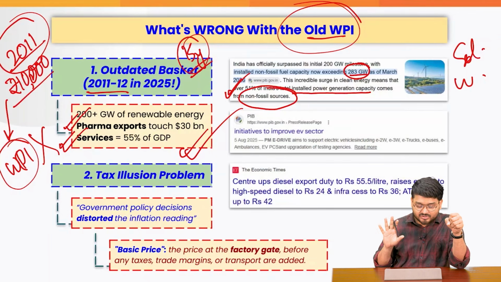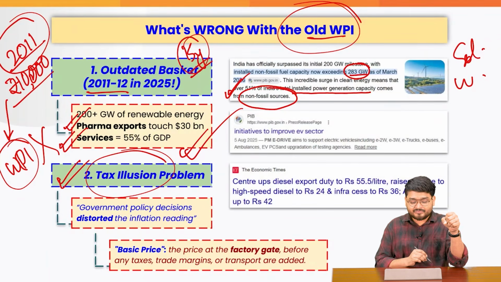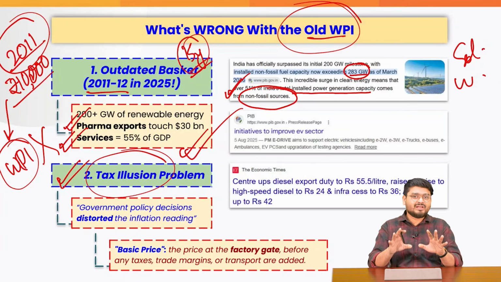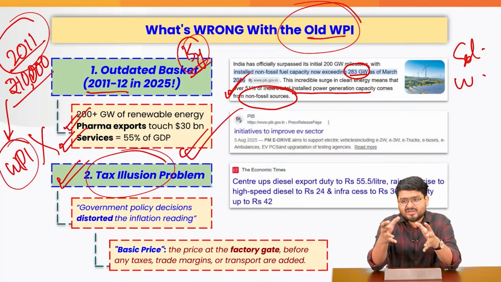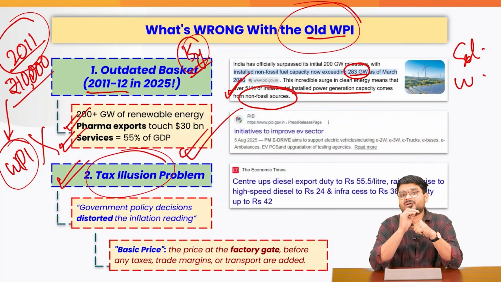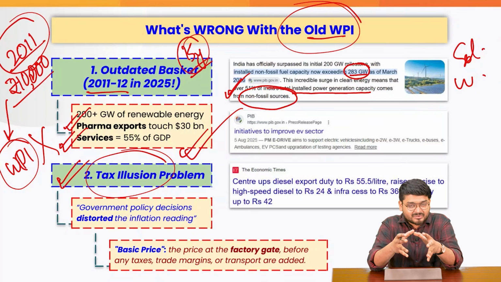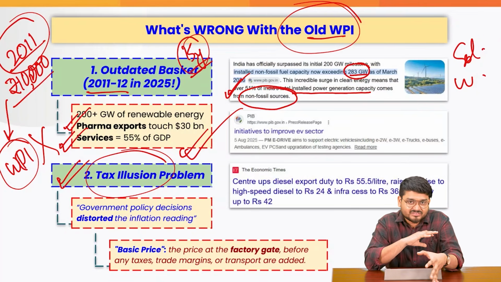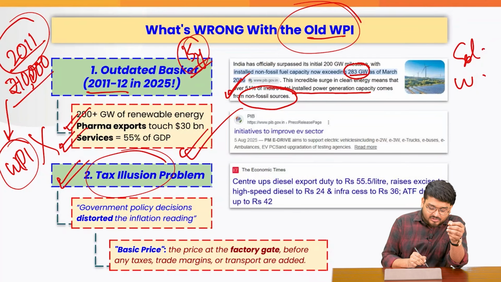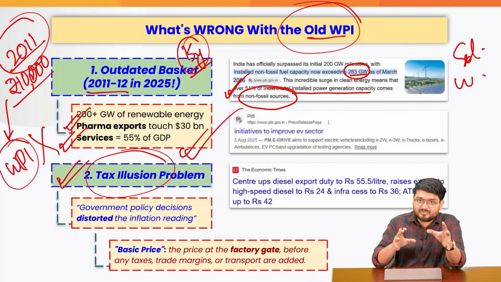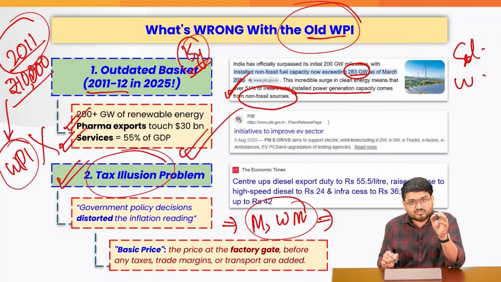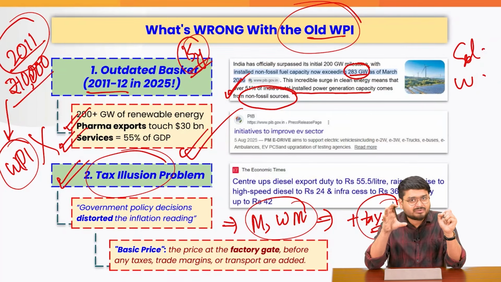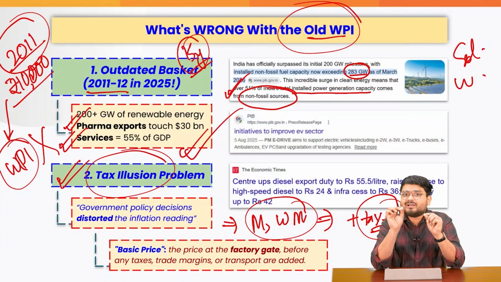Second, and perhaps the most important thing, is the issue of tax illusion. Now, what happens, for example, you are a producer of steel furniture, and you buy steel, basic raw materials from various suppliers. The problem is that whenever producers buy various raw materials, they also pay some taxes, right? And also, when we talk about the wholesale price index, the WPI measurement at the mandi level or at the wholesale market level, these goods also include some taxes, right? So whenever we include some taxes, we cannot actually know the real price of that good, right?